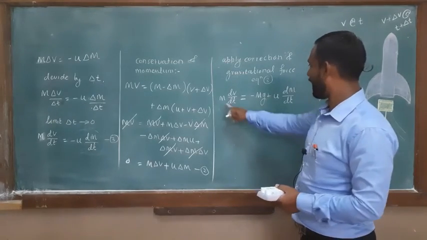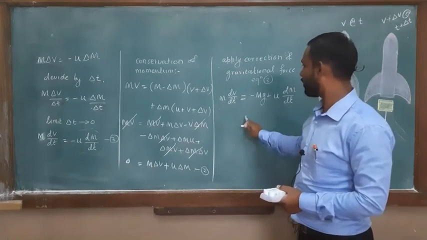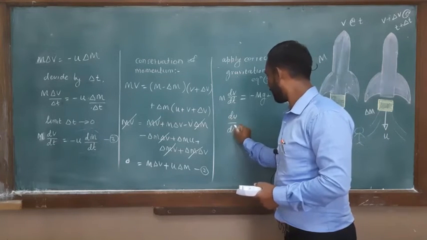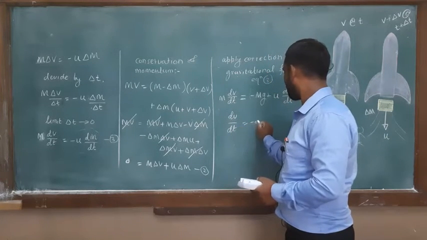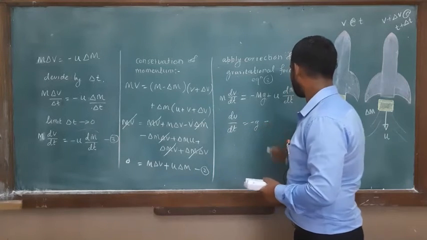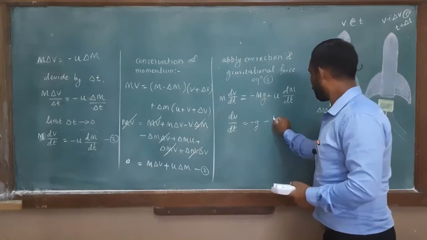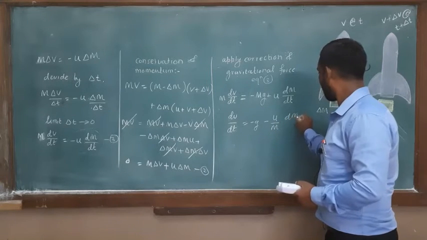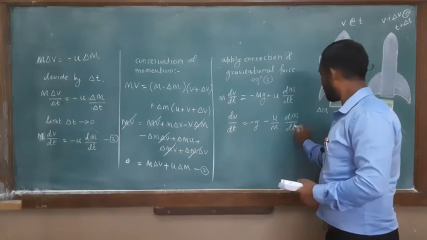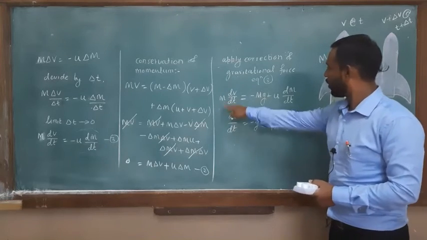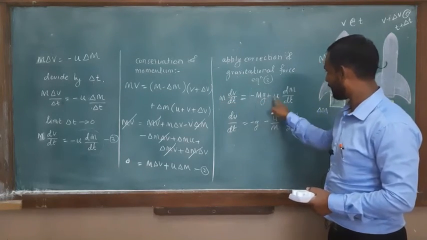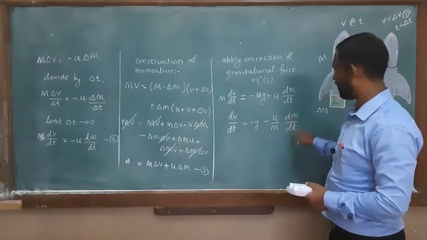Okay, so divide by m to both sides, you will get the equation dv by dt is equal to minus g as it is, minus u by m again dm by dt. So we are dividing both sides of the equation by m, so m gets cancelled, m again gets cancelled, so u by m as it is and dm by dt.